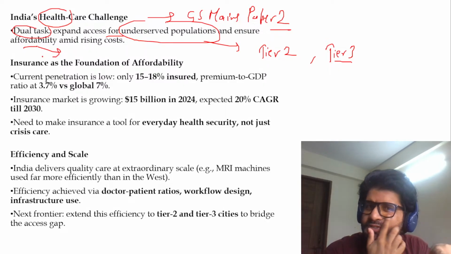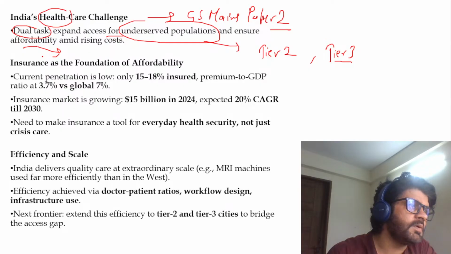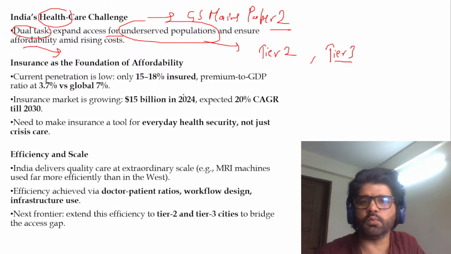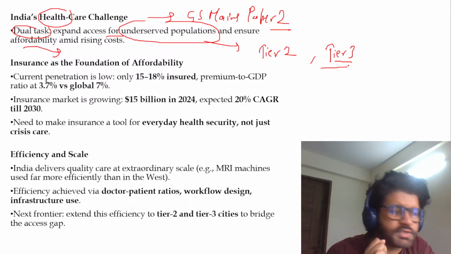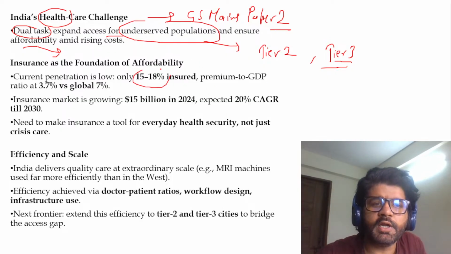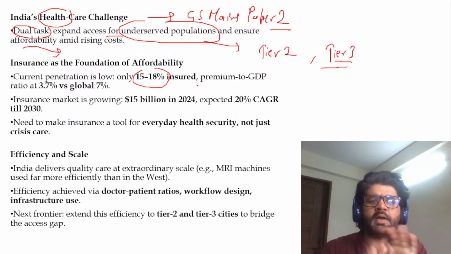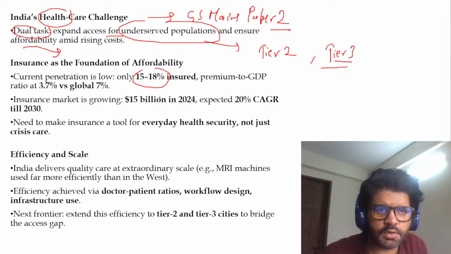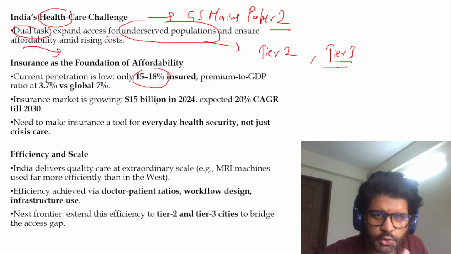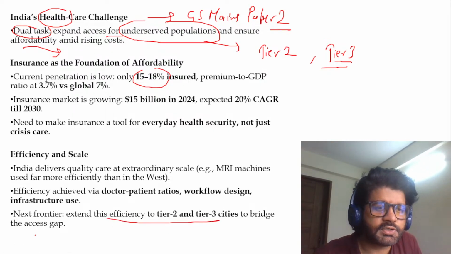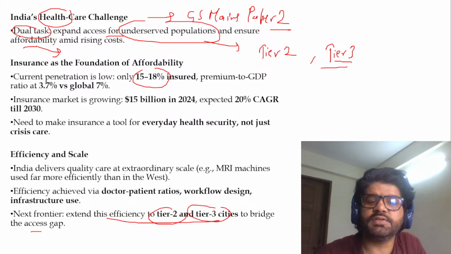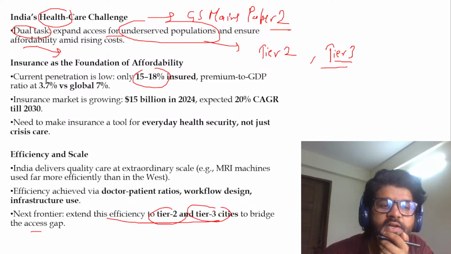Private hospitals are very expensive. Once you suffer from a severe illness, there's a very high probability that you will go below the poverty line. So many things. Hope you're understanding where this article is going with all these scenarios. Current penetration of health insurance, 15 to 18% people insured, but most of them are in tier 1 cities. And if you see here, the premium to GDP, again, we don't have to do that much PhD, just focus here. The insurance market is growing, but it is growing in the bigger cities. We have to extend this insurance penetration to tier 2 and tier 3 cities and even villages. Why are we only confining ourselves to cities?